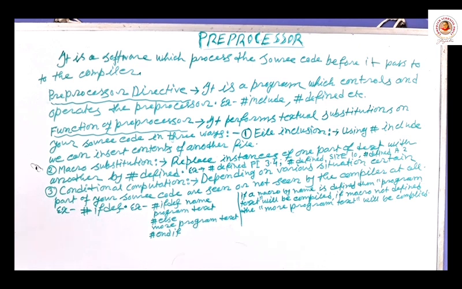The preprocessor means it is a small software which processes the source code. Source code means the code what I write in C, instructions or program code, and you may write it in notepad also, okay, and save the code with a name and .c extension.